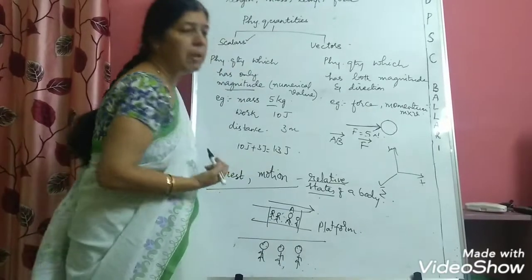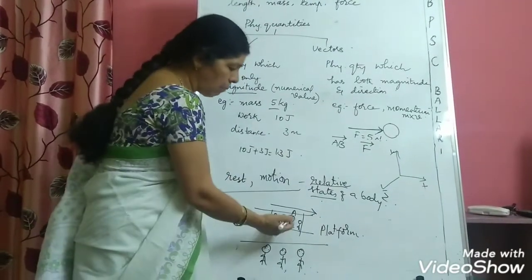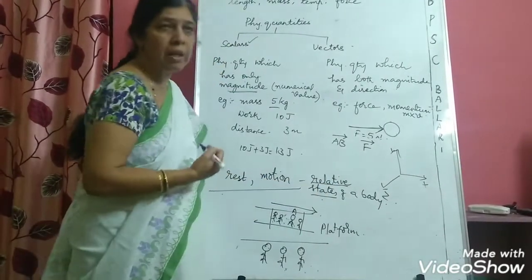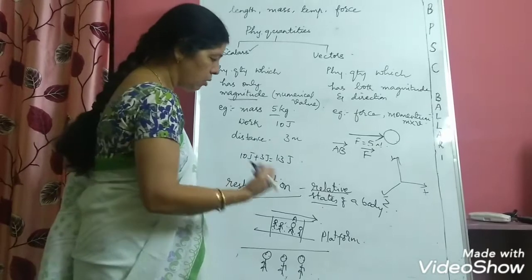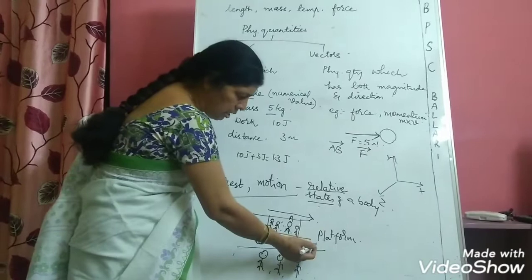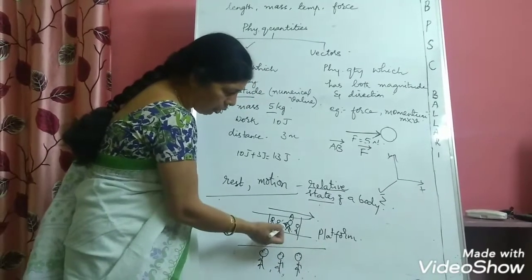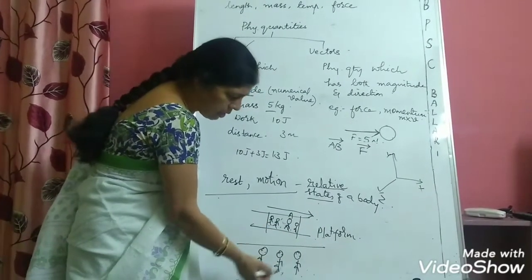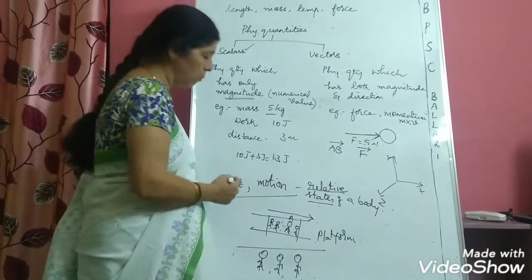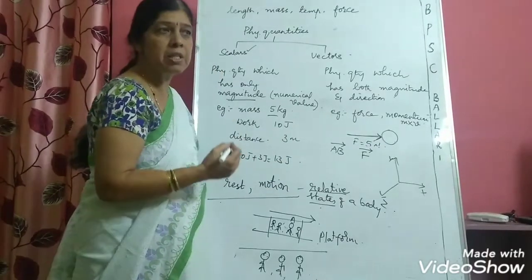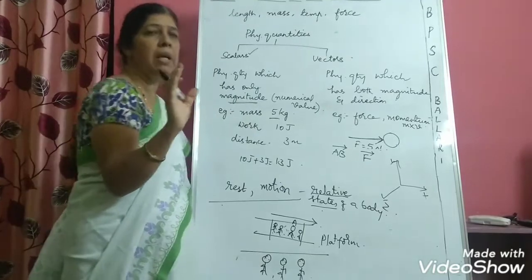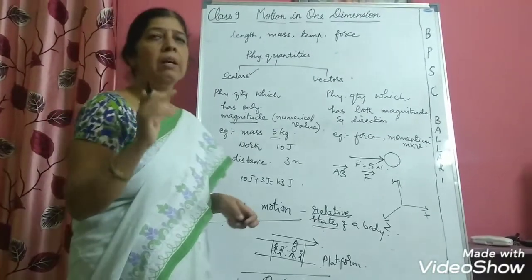What I am trying to do here is compare you with the other people who are standing on the platform. That's why I say rest and motion are relative. So what do these people observe? They observe that the train is moving. And for you, what do you observe? You observe that these people are at rest and you are in motion. So always remember that both rest and motion are relative states of a body. Without comparing one with the other, you cannot merely tell whether the body is moving or at rest.